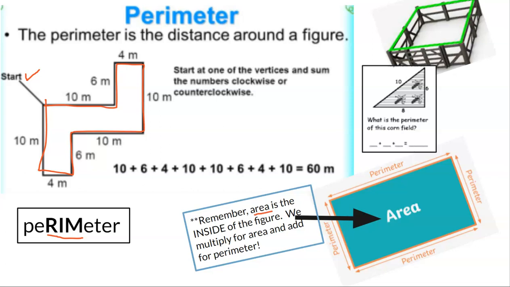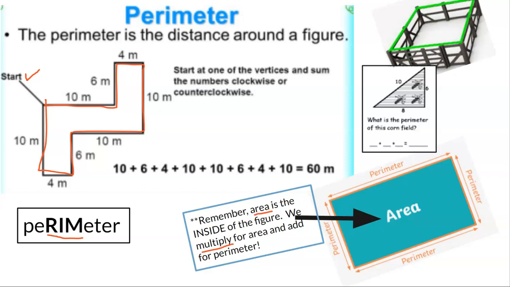Remember, area is the inside of the figure. So perimeter is around it where you're adding them up, and area is the inside where we're multiplying in the case of a rectangle. So there's a little neon green line around this fence to show you perimeter is something like fencing. It could be border around a wall or maybe even lace trim, okay?